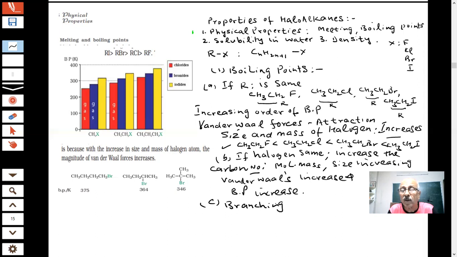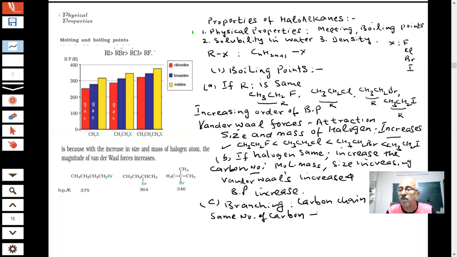Branching, students. Supposing you have a carbon chain and the same number of carbons. But when branching takes place, what will happen? What is the result of branching, students?